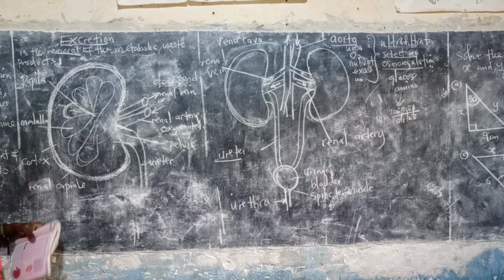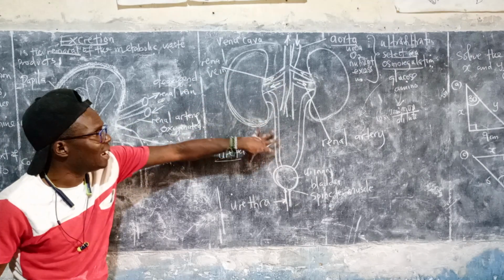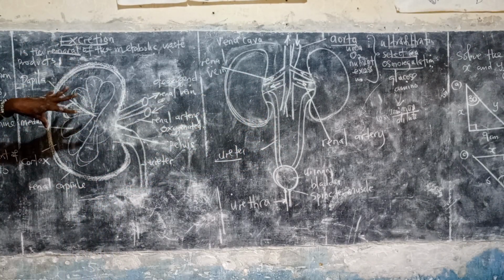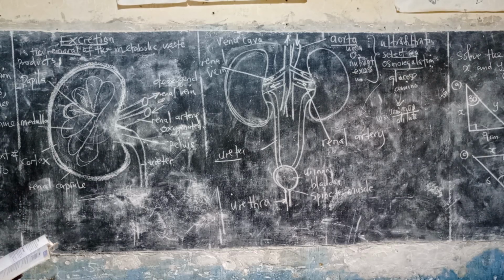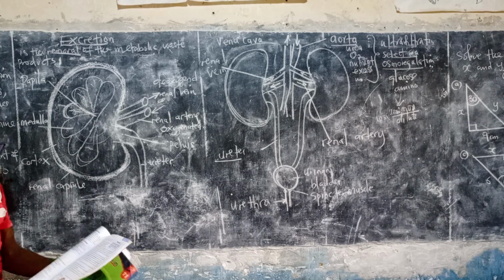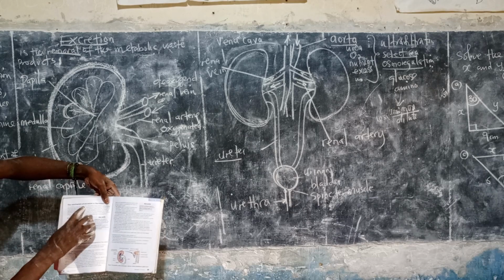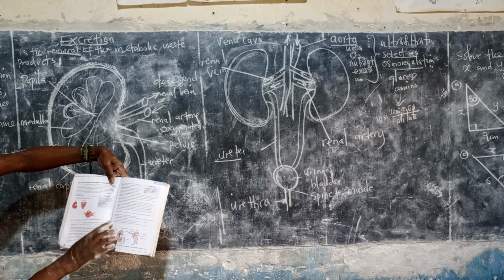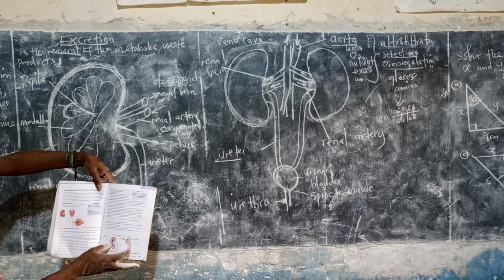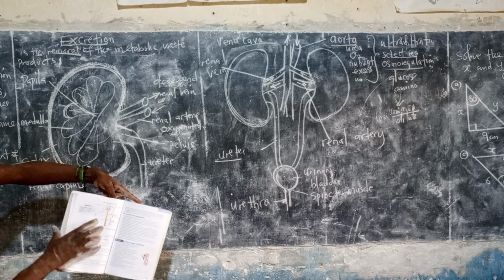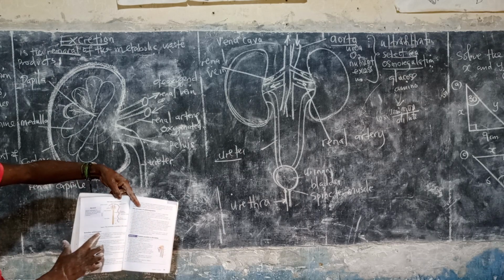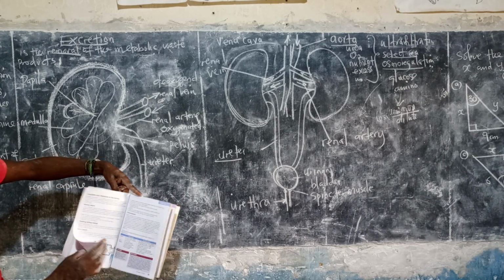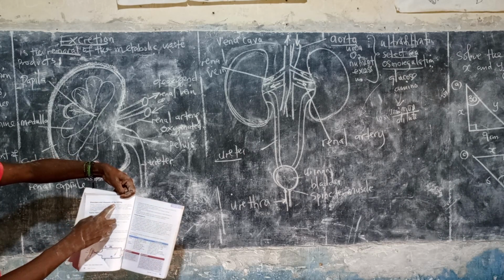Today we just wanted to look at what the kidneys are, the parts of the kidney, and also the parts of the internal structure of the kidney, so that tomorrow we go into the nephron. Tomorrow we are looking at the mechanism of excretion: ultrafiltration, which is in the nephron, then selective reabsorption, and also osmoregulation. After that, I think we'll come to disorders and diseases of the kidney.